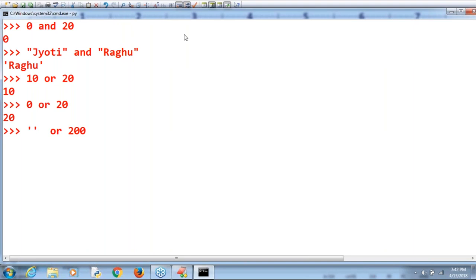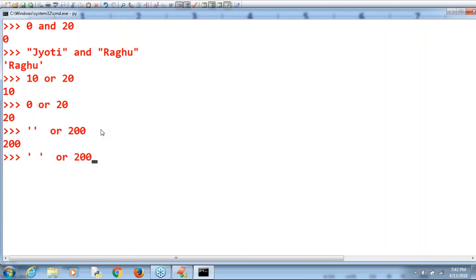Sir, empty string or 200, I'm taking. What is the answer, sir? Empty string means it is false. If it is false, it's going to return the second one. Observe that second one.